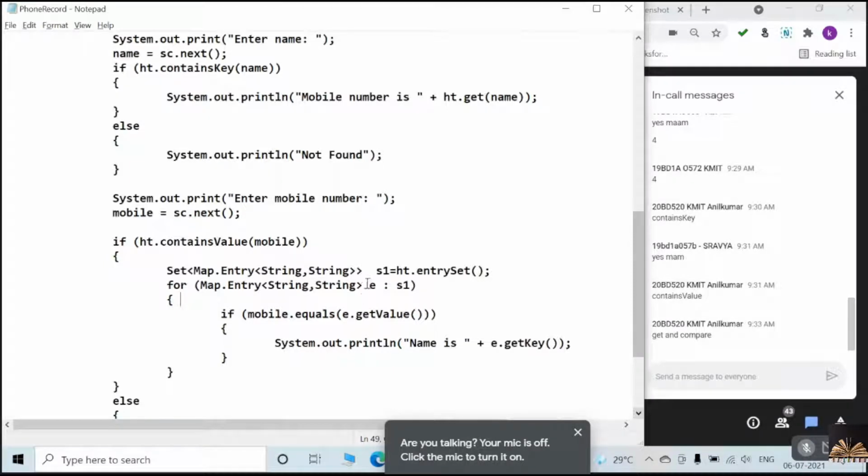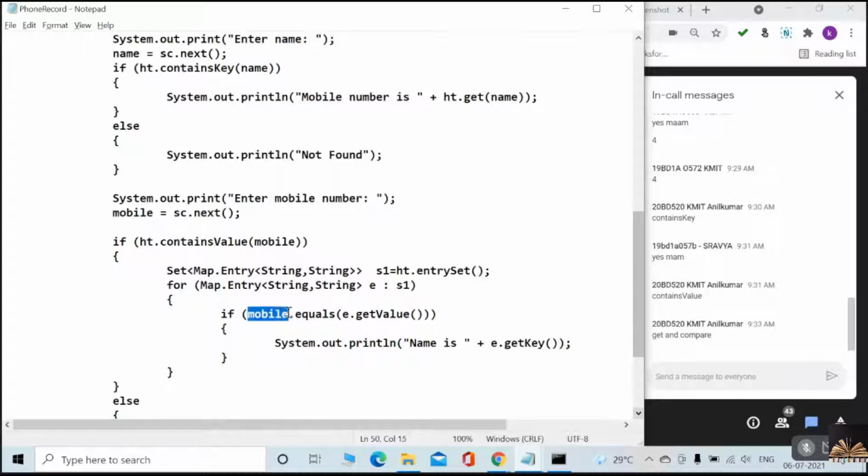So for each item in the S1, I am getting the value, and I'm checking whether this mobile dot equals. Listen guys, one thing is, keys are unique. Of course, keys are unique, but we already discussed that the values are not unique, because for different keys we can give the same value.